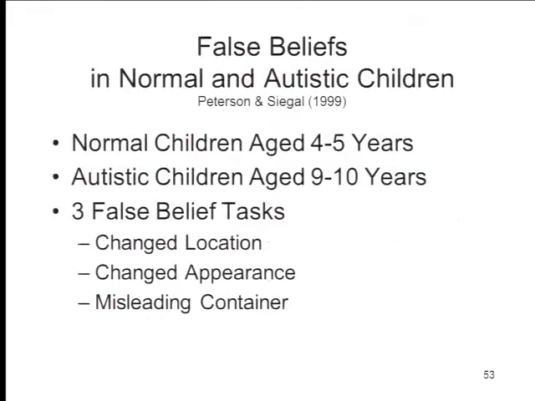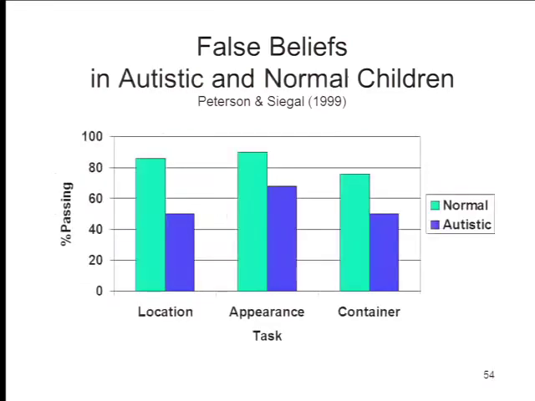But here is a more recent study by Candida Peterson, in which she compared normal children aged 4 to 5 years with autistic children who are about double their age, and she administered three variants on the standard false belief test, just to get more than a one-point scale. And what you can see here is that no matter which variant you use, the autistic children, who are 9 or 10 years old by this time, are scoring poorly on any of these tests compared to normal kids who are only about 4 or 5 years old. So again, there's this basic finding that autistic kids, when tested, do poorly on the false belief test and other measures of the theory of mind.